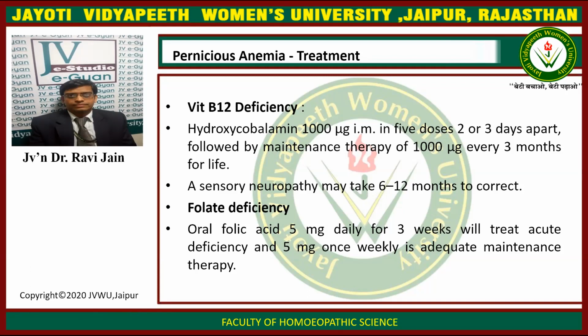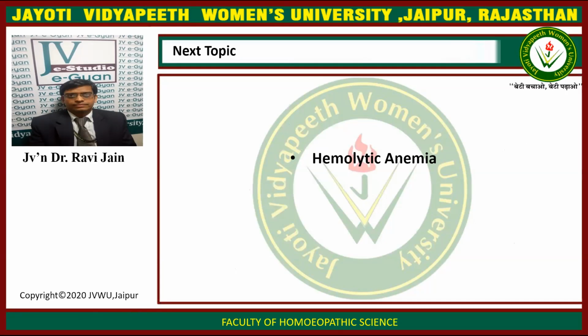A sensory neuropathy may take 6 to 12 months to correct. In case of folate deficiency, oral folic acid 5 mg daily for 3 weeks will treat acute deficiency, and 5 mg once weekly is adequate maintenance therapy. So it was all about today's topic.